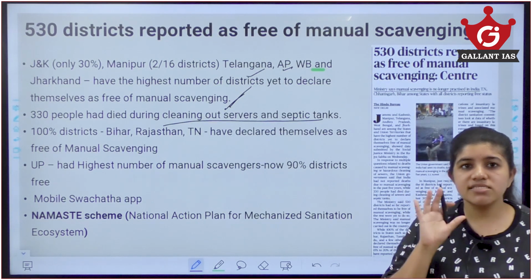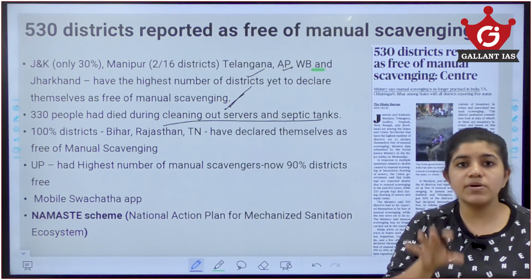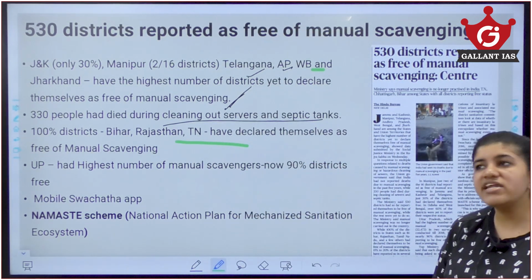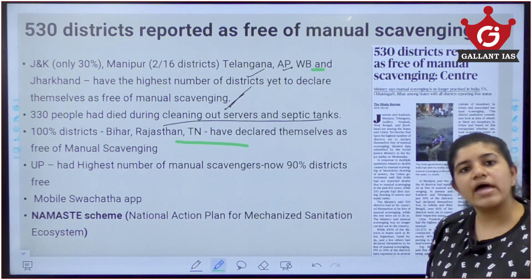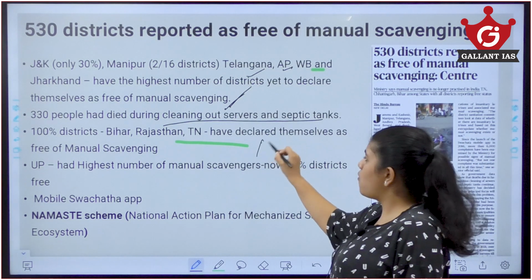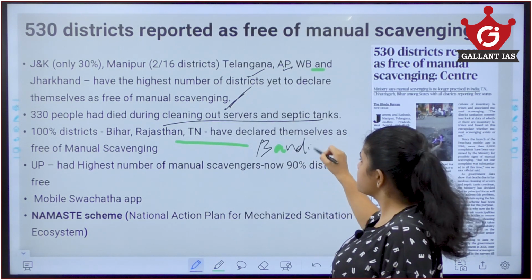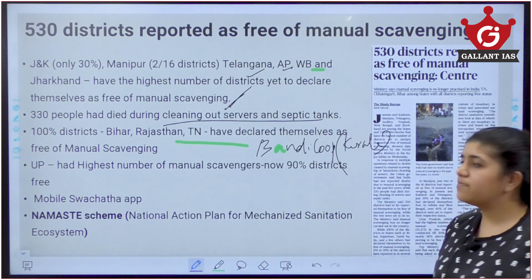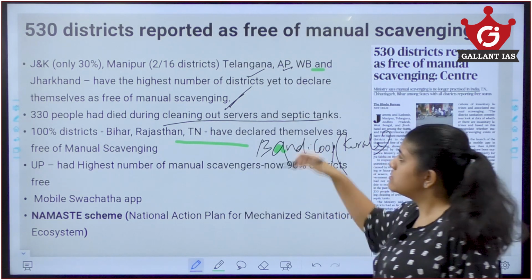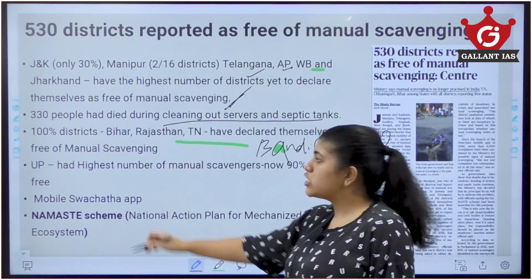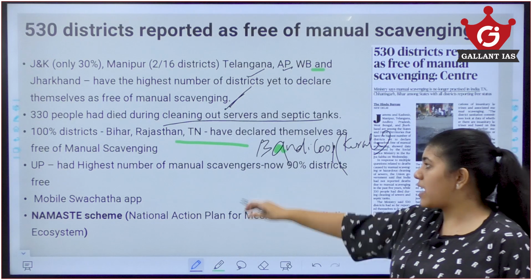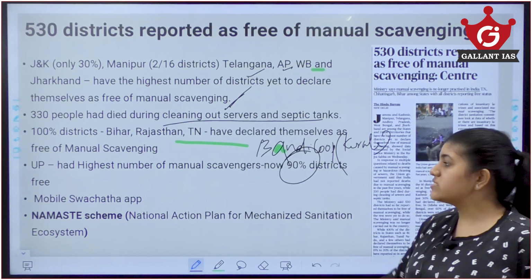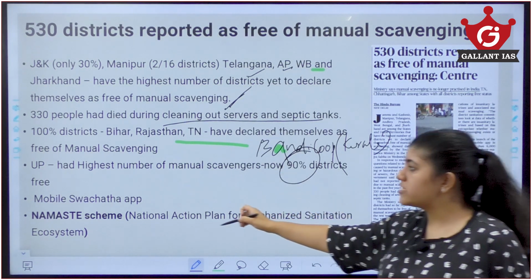Now, there are certain states which call themselves 100% free from manual scavenging, such as Bihar, Rajasthan, Tamil Nadu. They have all declared that they are free from manual scavenging, and the Bandicoot robot is actually used in Kerala for manual scavenging, which prevents humans from doing it. And also UP, which had the highest number of districts under manual scavenging, has now decreased. Now 90% of the districts are manual scavenger free. Now that is it. Then there is the Mobile Swachhata app.